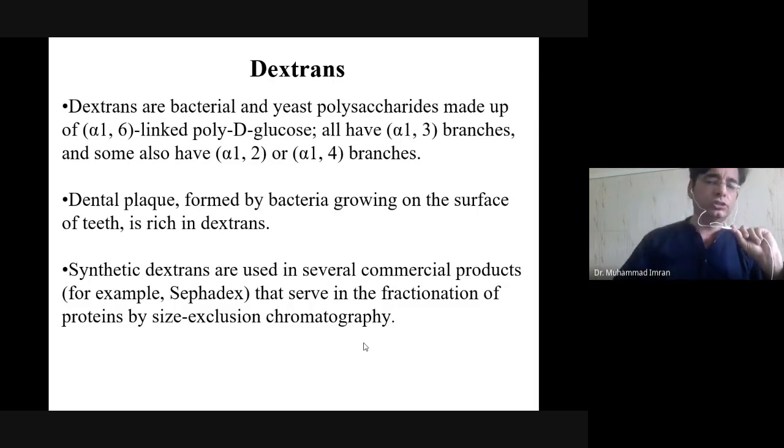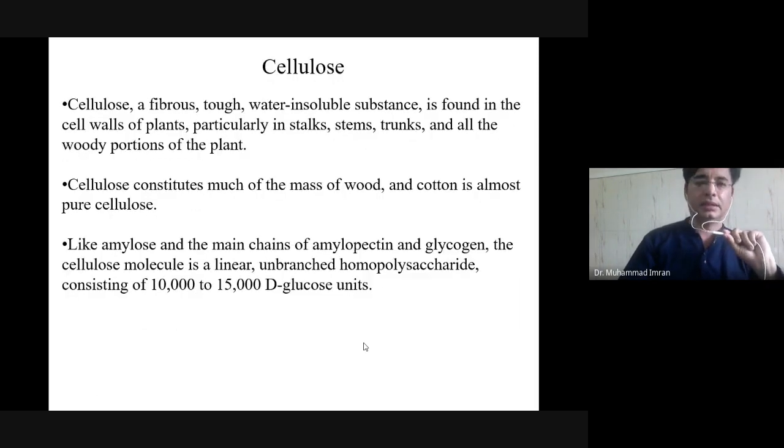It is also used in hypovolemic shock. What is hypovolemic shock? When there is a severe accident and a lot of blood loss, and no blood is available, then we can use dextran as a blood replacement therapy. Why? Because of its three characteristics. It has low osmotic pressure, and it has a long half-life in your blood, so it can be used as a blood replacement therapy.